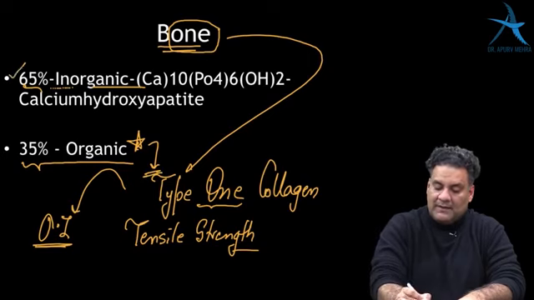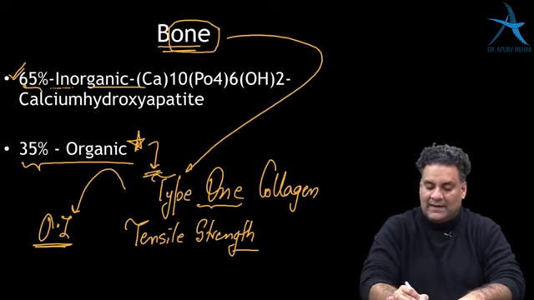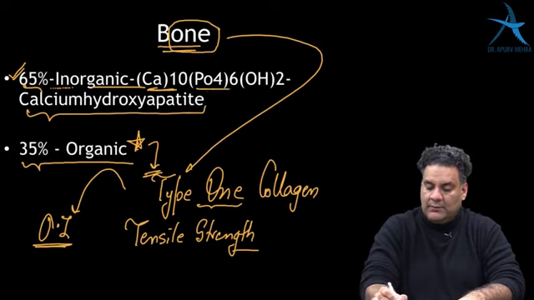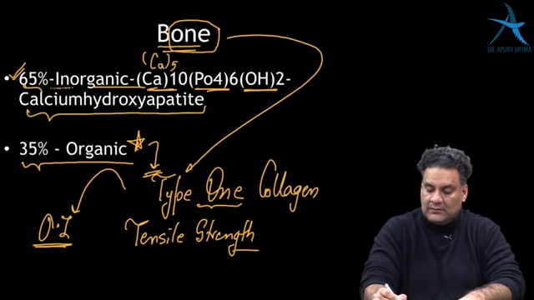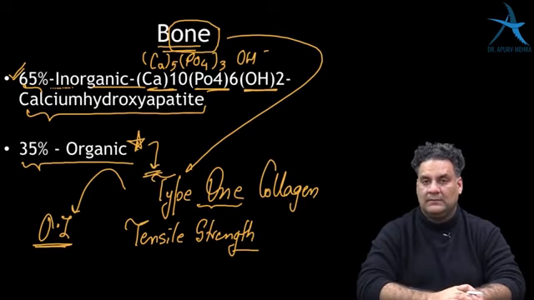The predominant aspect, the inorganic component, is formed by calcium hydroxyapatite, which is Ca10(PO4)6(OH)2, in short written as Ca5(PO4)3OH. Either of them is possible.